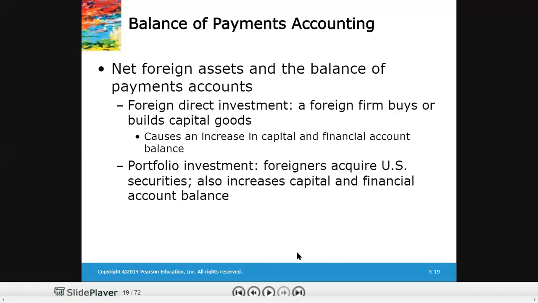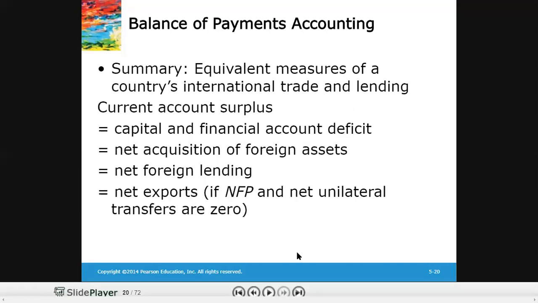All right, so we have already talked about this. Now this summary is very important because it will be useful in our later discussion of the goods market equilibrium in a small open economy or even a large open economy.